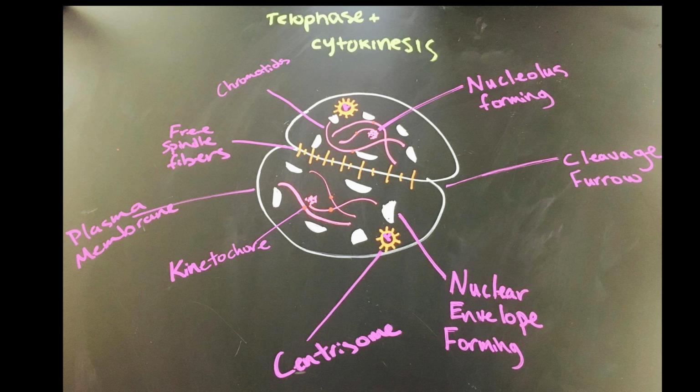Cytokinesis is the division of the cytoplasm equally between the two cells, and leads to the two daughter cells completely separating soon after the end of mitosis. In animal cells, such as the animal cell pictured here, a cleavage furrow forms and the cell pinches into two.